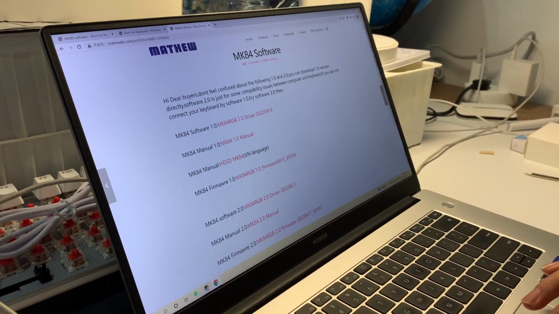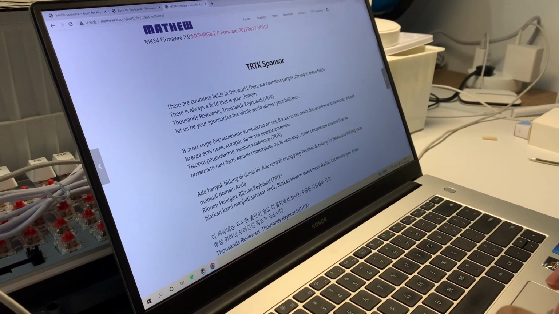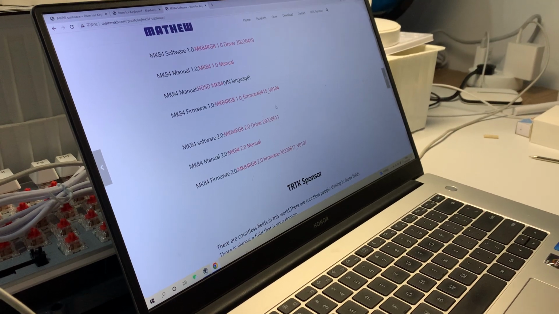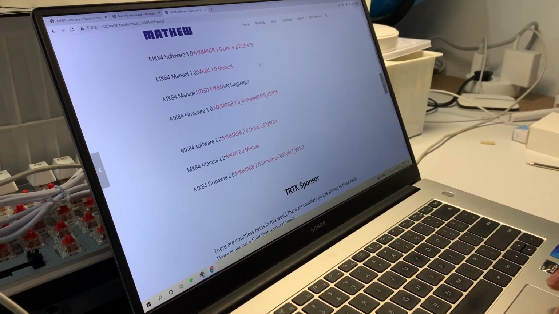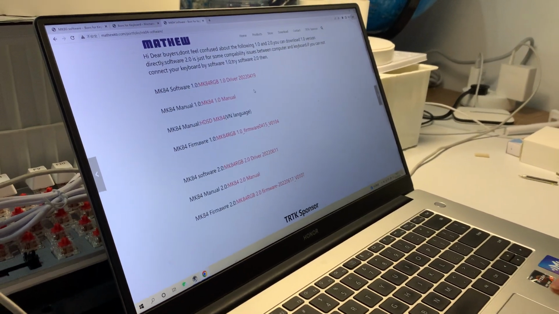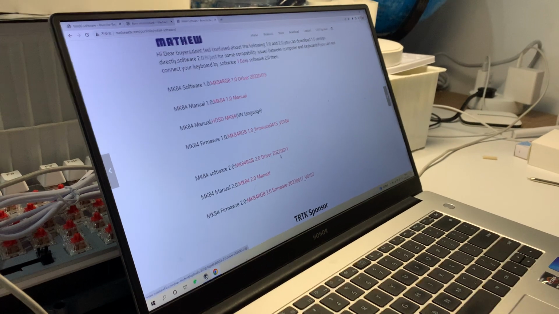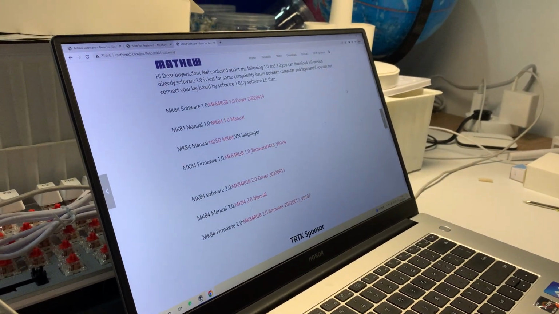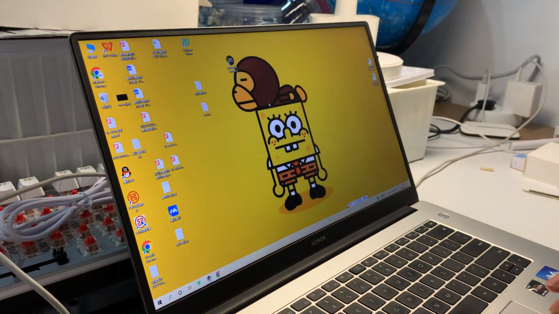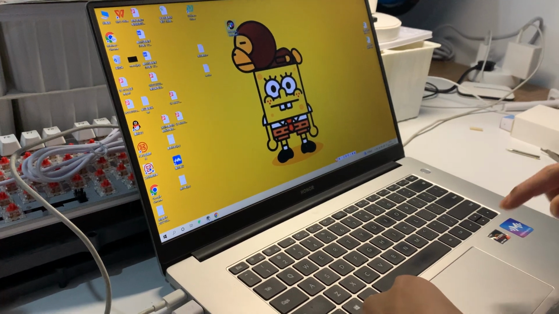Because of some compatibility issues, some keyboards cannot connect to their computer, so we have another one. And now I think 1.0 is enough for you, so please download this one directly. If you cannot connect your keyboard with your computer with this, you can try the second one. I already downloaded the software for you guys, and it is on my desktop, and we just run this.